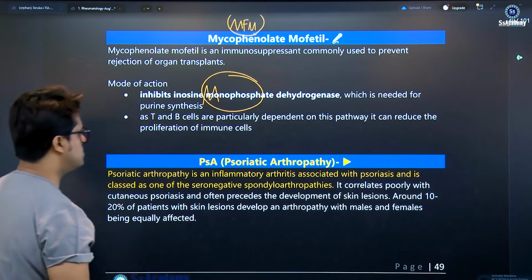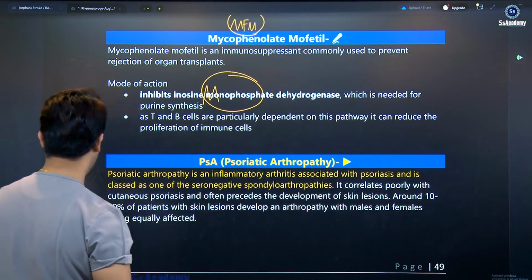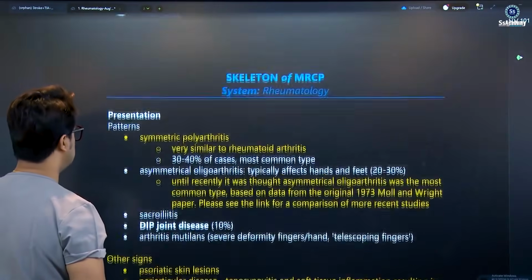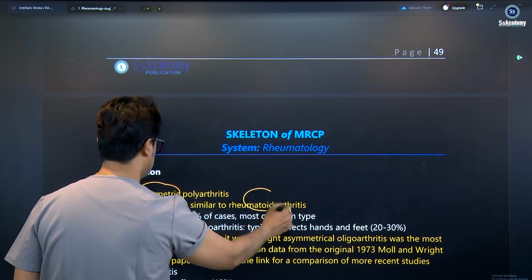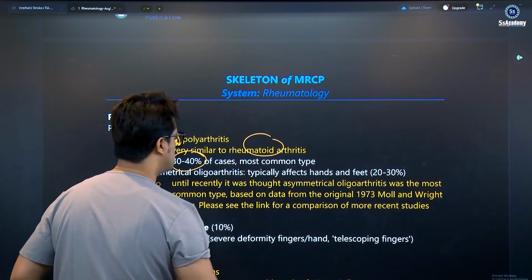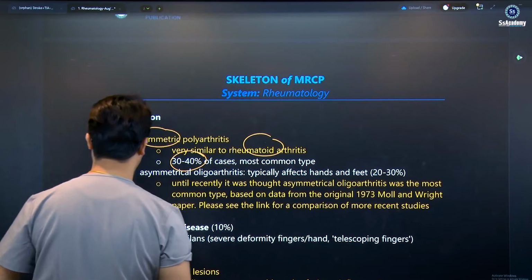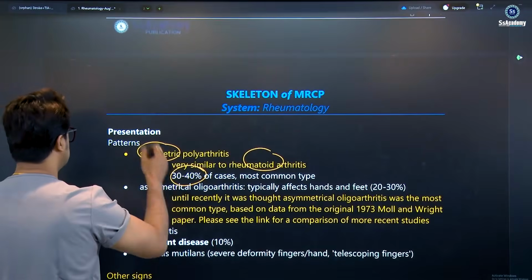Psoriatic arthritis is an inflammatory arthritis with psoriasis, and is classified as one of the 7 spondyloarthropathies. It can be a symmetrical polyarthritis, of course very similar to RA type, or an asymmetrical oligoarthritis. It was thought earlier that asymmetric oligoarthritis is the most common type, but nowadays the RA type is the most common.